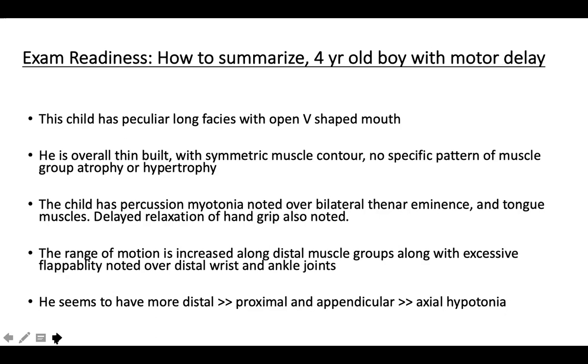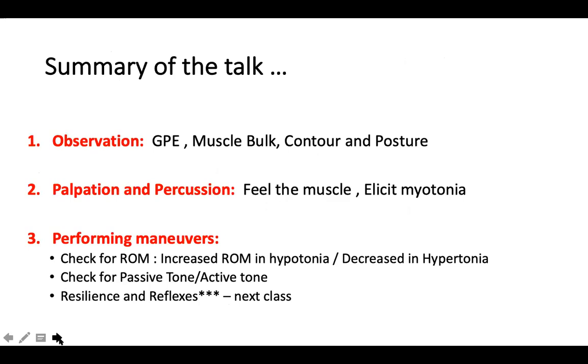And of course, you would note that the power in the distal muscles is 2/5, whereas in the proximal muscles is 4/5 and so and so. And the reflexes are minimally elicitable with the plantar flexor. So always go by the steps. It is observation or inspection followed by palpation, percussion and performing certain maneuvers. So this comes to my summary of my talk.